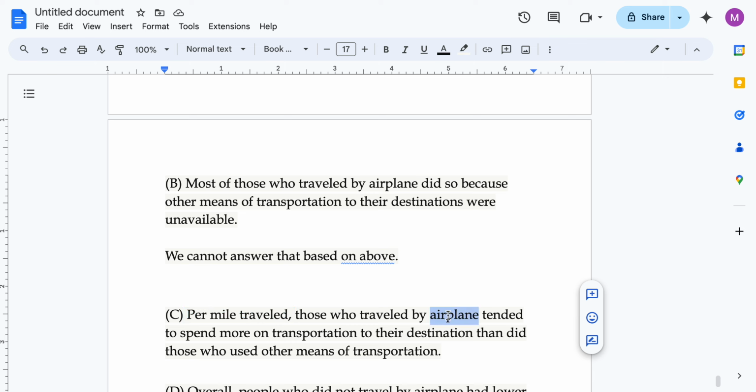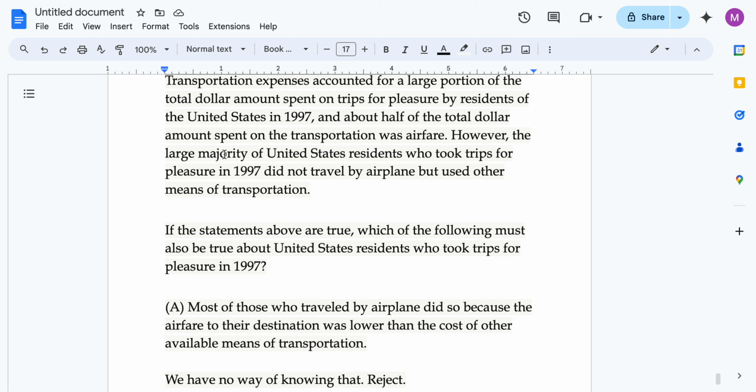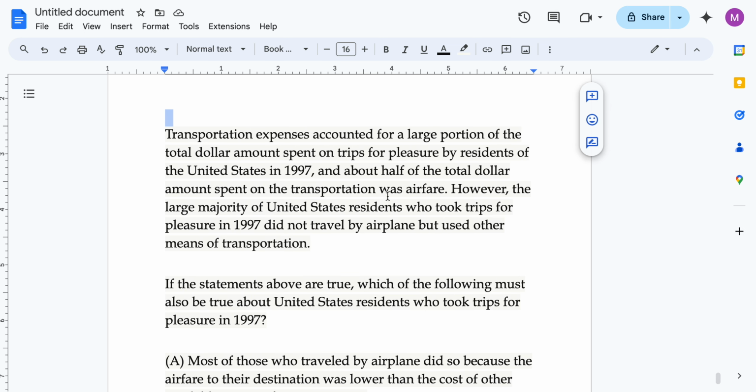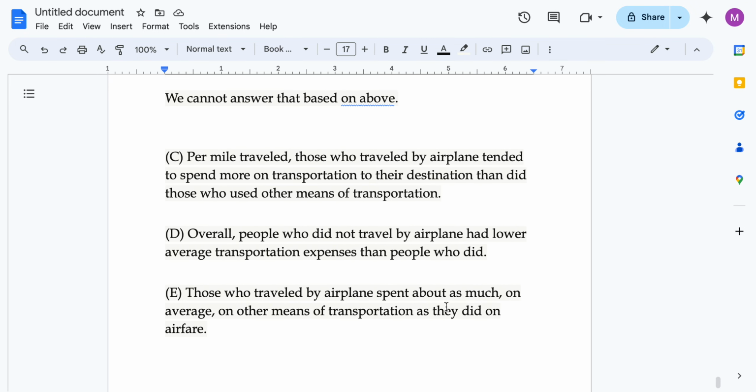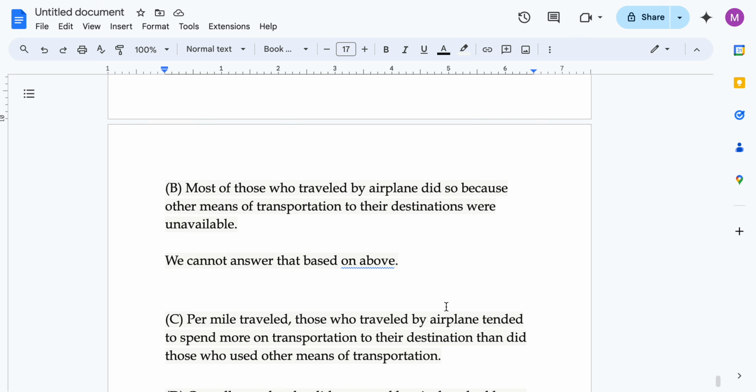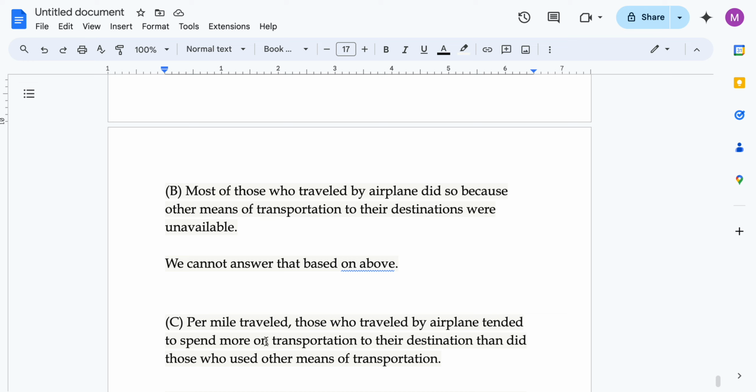So firstly, he is talking about per mile traveled.